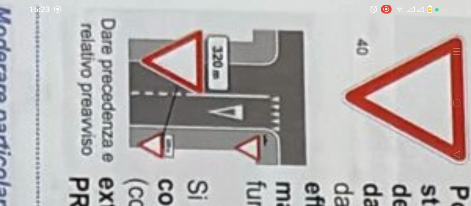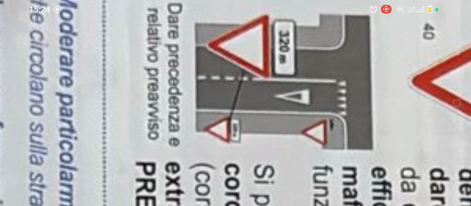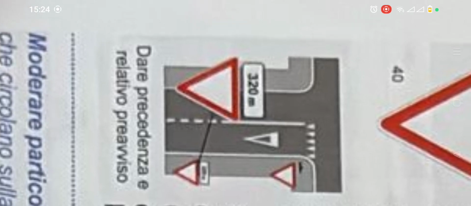If you see this one, let me use a clearer one. It's the same thing. If on top of the signal there is an integration panel that carries 320 meters, it means that after 320 meters, before you get to the junction, you will see the main signal, dare precedenza. So this panel that carries 320 meters along with the signal means notice, which is preavviso, of the dare precedenza, notice of give right of way.